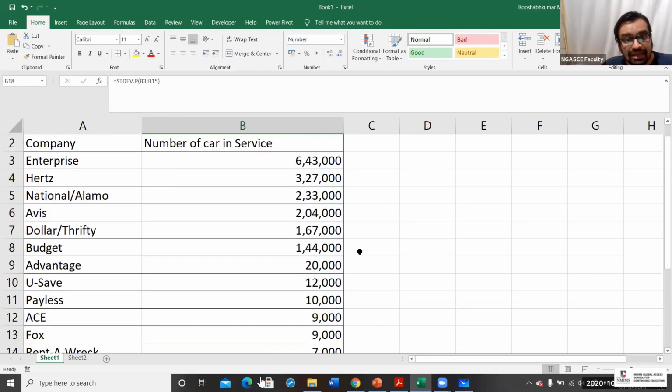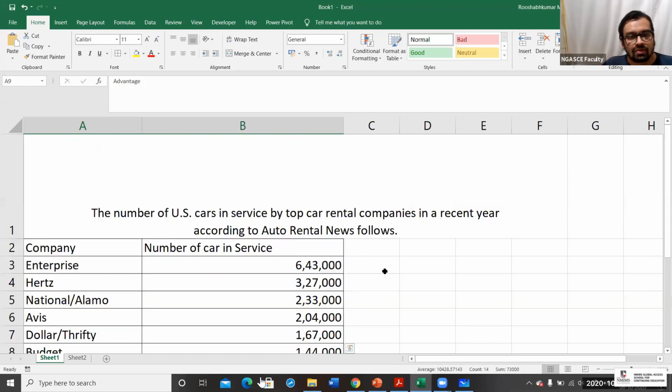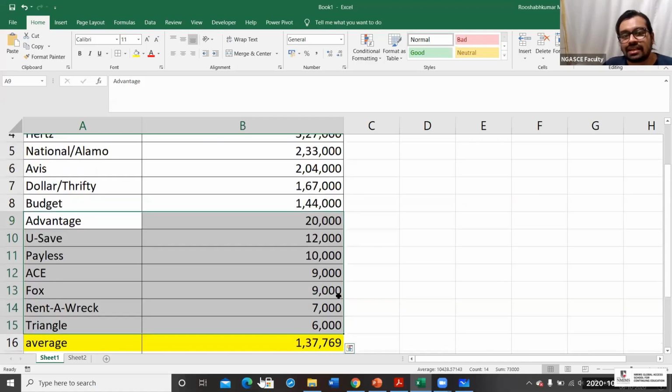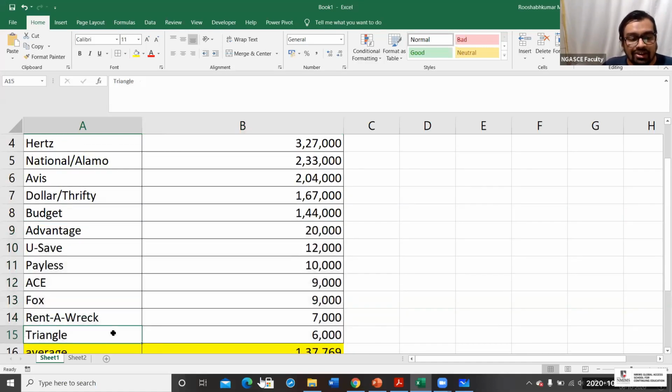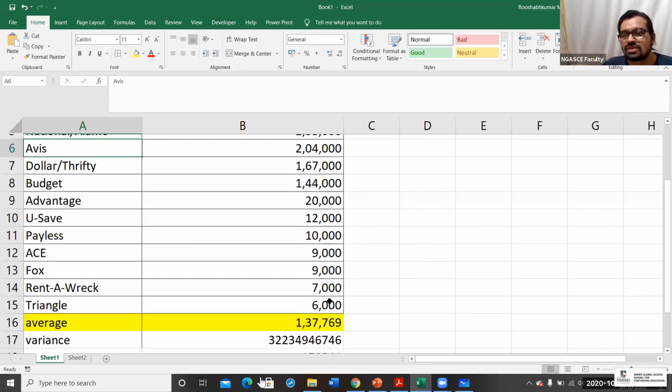Because there are many companies for which the number of cars in service is relatively very less. You can't compare a small company with Hertz or AVIS, because there is no comparison.